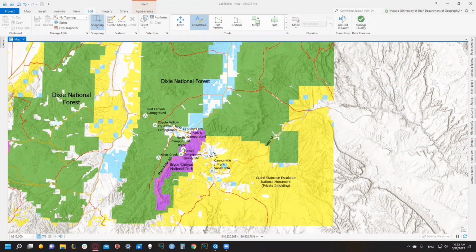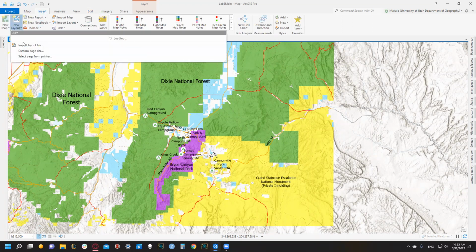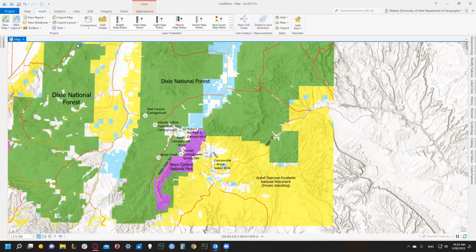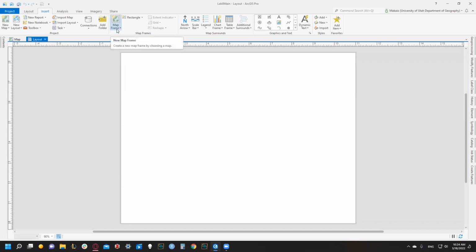So then we're on to number 8. So then 8 asks us to create our landscape layout map, and then insert our Lab 8 main map, add our basic map elements, modify parts of the black elements, and then we need to modify the scale bar. All right. So we are going to go to the insert banner. We're going to go to the new layout. We're going to choose the ANSI landscape, so not portrait, landscape 8.5 by 11. And we're going to select map frame, and we're going to select the map that we've been working on.